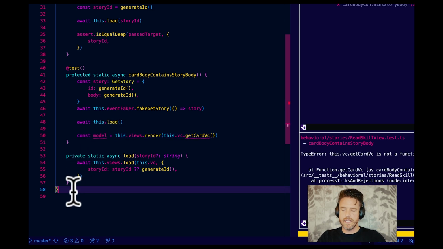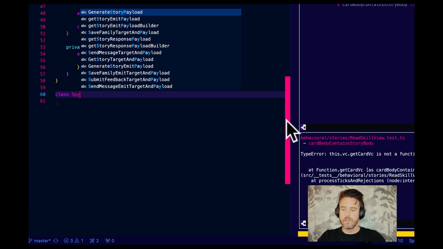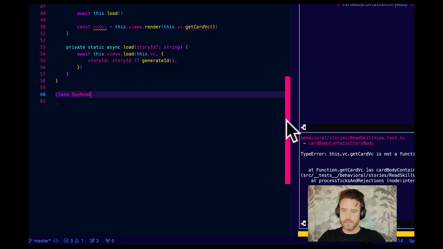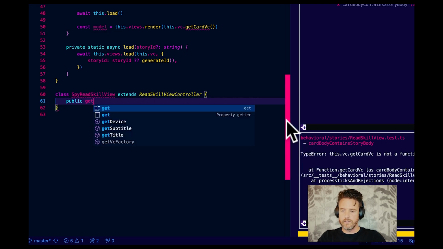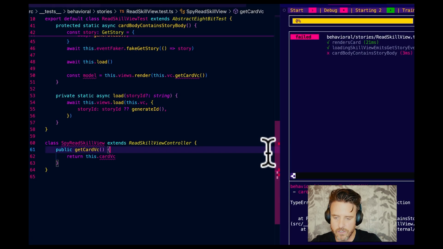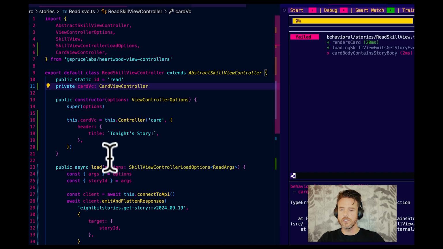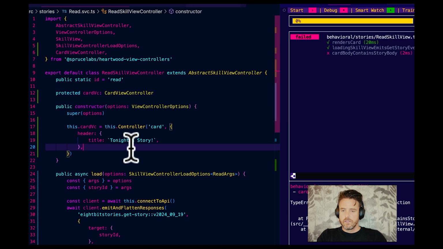We're going to create another test double. So class SpyReadSkillView extends ReadSkillViewController. Public getCardVc, return this.cardVc. This is going to get mad because cardVc is private. So let's command click on that and change it to protected. Sweet.